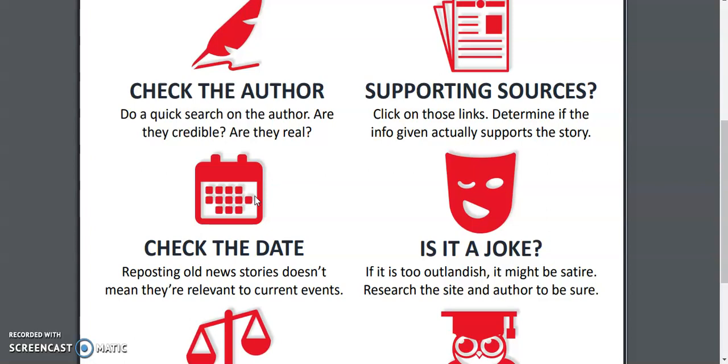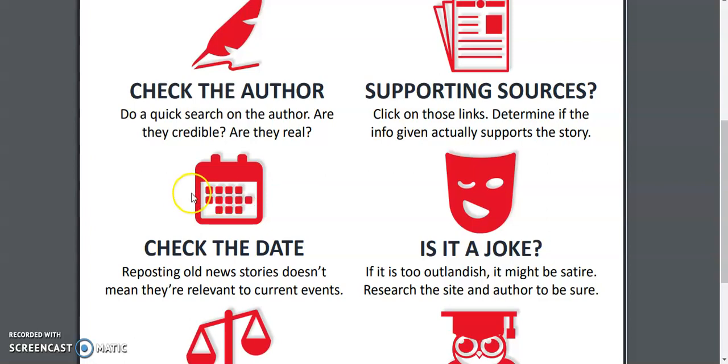Sometimes what happens is that a conversation will be being had about something happening right now. So let's say somebody was saying that Ford was moving all of their Michigan plants to Germany. And let's say that they actually did move a plant to Germany 15 years ago. If somebody shares that story from 15 years ago and says, see, it's true that Ford is moving all their plants to Germany, that wouldn't really be a factual way to have that conversation.